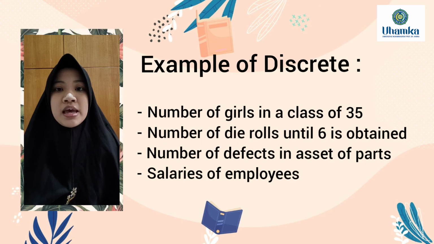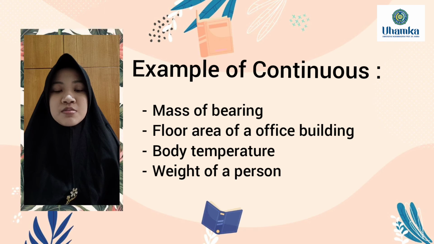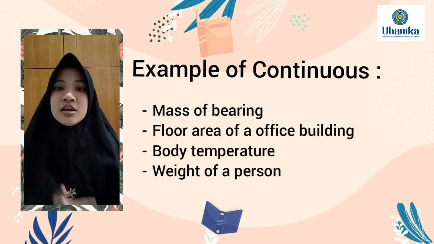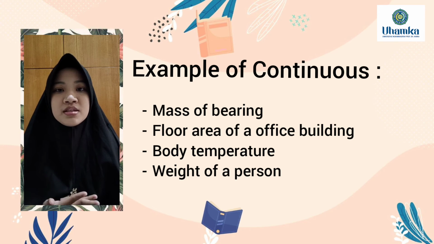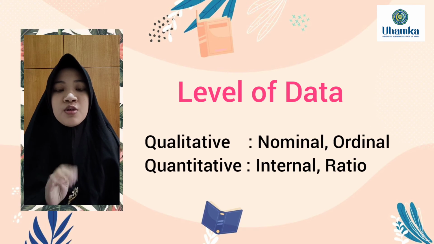The specific examples for discrete are number of girls in a class of 35, number of die rolls until 6 is obtained, number of defects in a set of parts, and salaries of employees. And more specific examples for continuous data are mass of bearing, floor area of an office building, body temperature, and weight of a person.